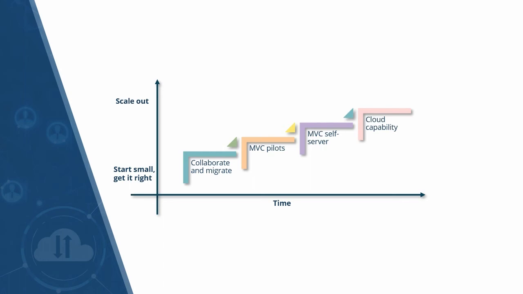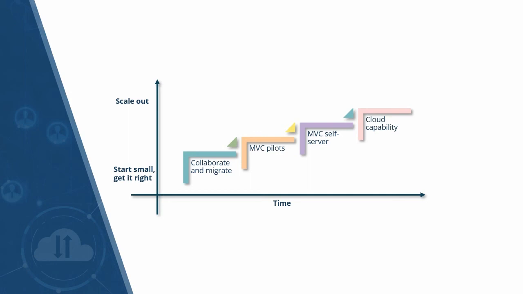Second is to conduct multiple pilots to adopt the right minimum viable CloudOps solution. In this particular task, you will be spending more time, but yes, your focus will also be on scaling out. You will be migrating more applications, you'll be doing gradual tests, and focus on more control and automation. When you're building MVC pilots, you will also add new processes and people integration, but yes, at a small scale.